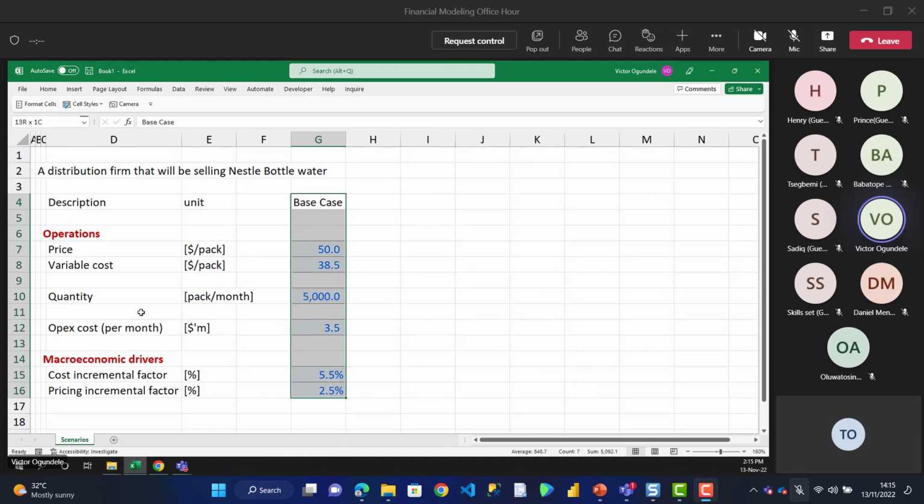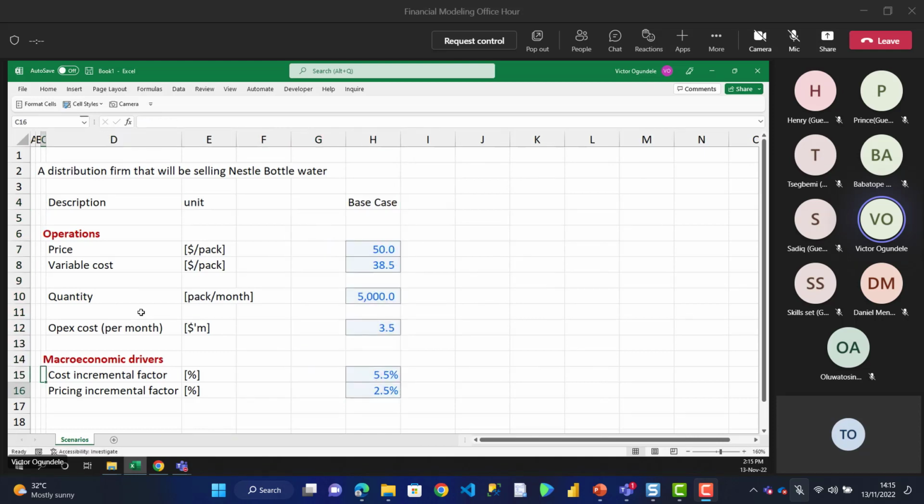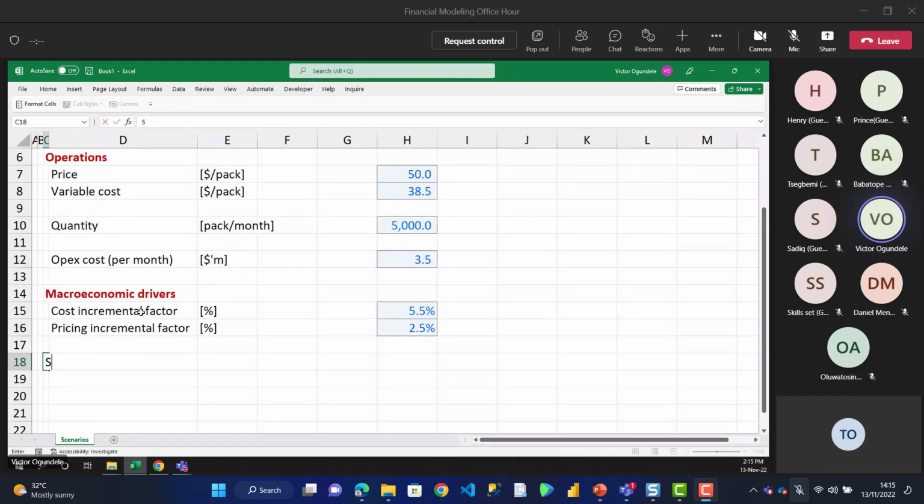Now, I'll come here and I'm going to cut it. But before I do that, let's add one additional line item here. So let's call this our sensitivity. Let me work smart. I'll just copy this, put it here, then rename it to sensitivity. So for the sensitivity, we are going to sensitize our revenue, sensitize our variable cost, and also sensitize our OPEX.